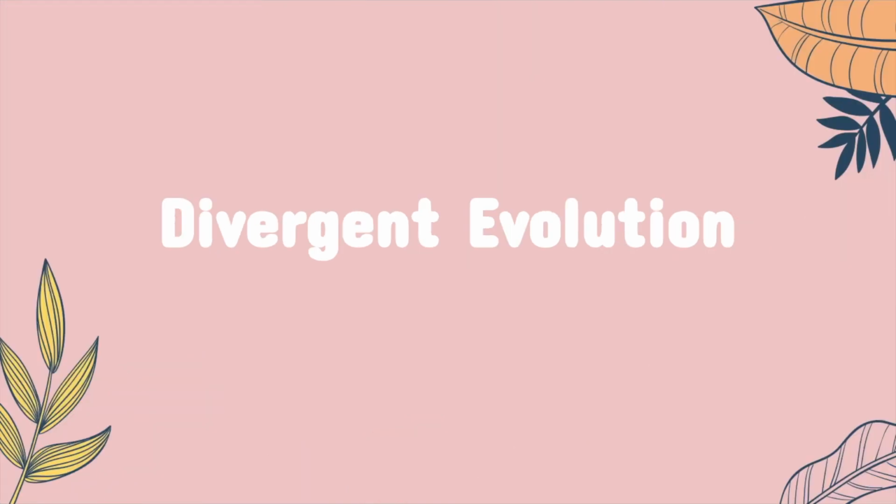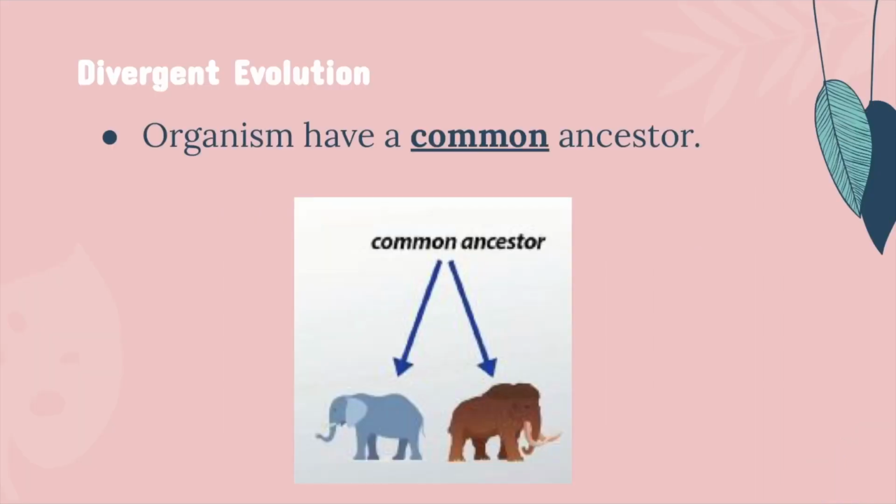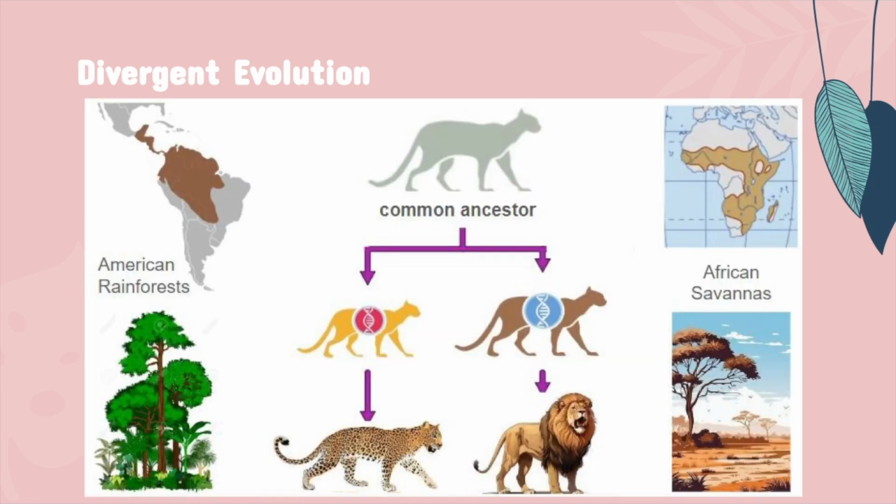The first vocabulary word we're going to discuss is divergent evolution. In divergent evolution, organisms have a common ancestor. So back in time, thousands of years, hundreds of thousands of years, these organisms are distantly related because they have a common ancestor. So here are some great photos of that. We can see the common ancestors of this leopard and this lion, and they have a common ancestor, even though now they are no longer part of the same species.